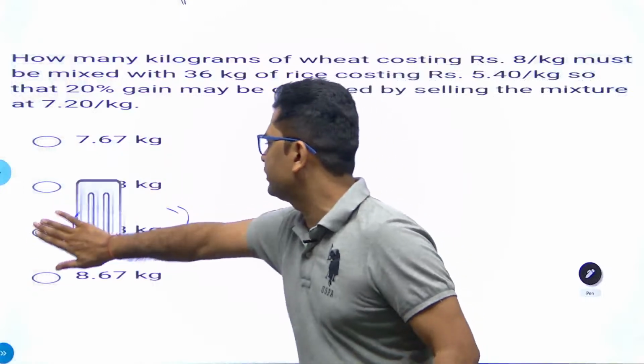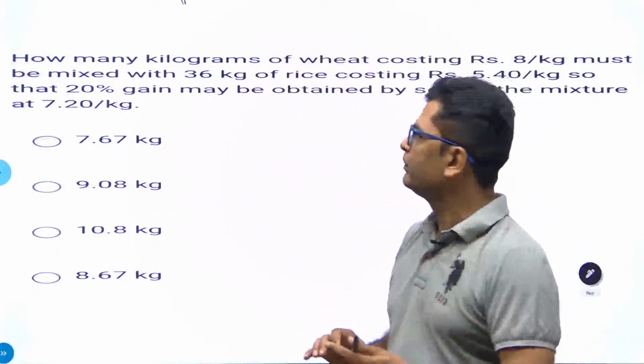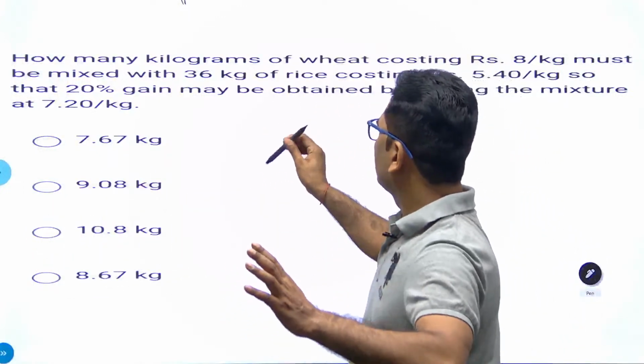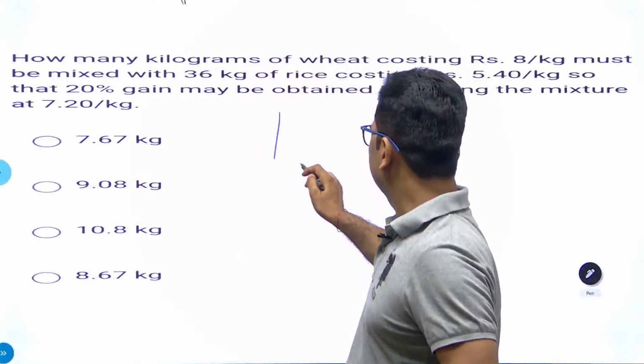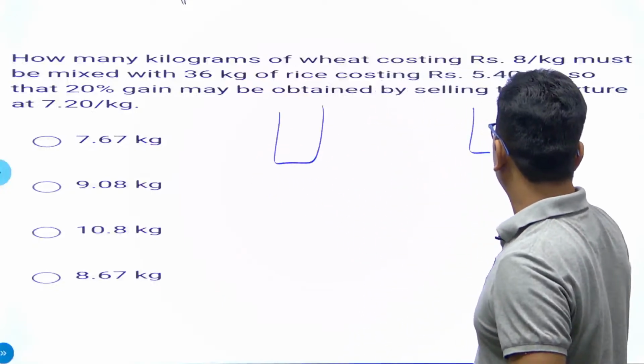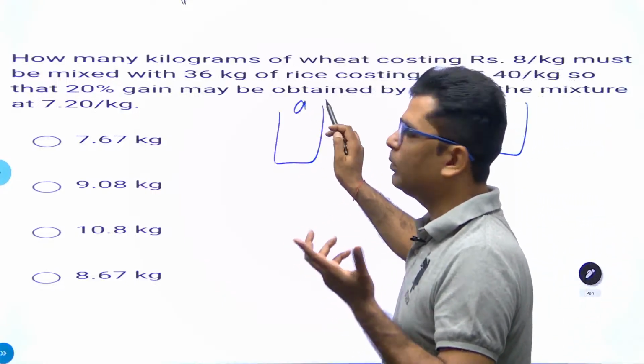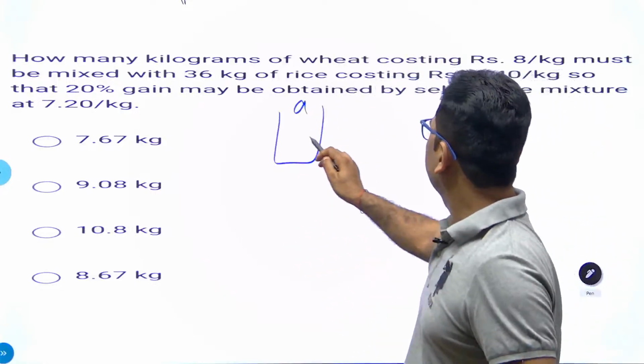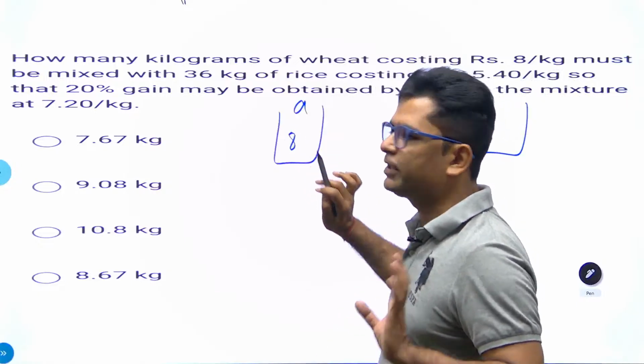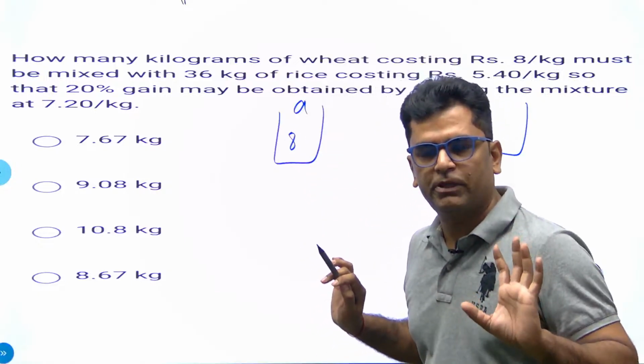This is the alligation method, reverse of weighted average. We don't know, there are two different types of bags which have a quantity, we don't know the quantity, but it has a cost price of 8 rupees per kg. Is this step clear to you?